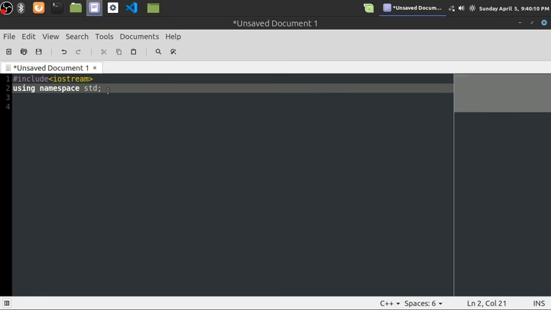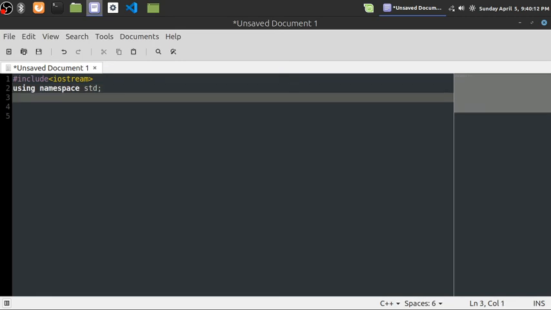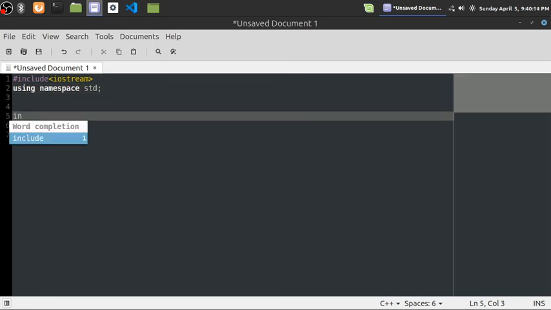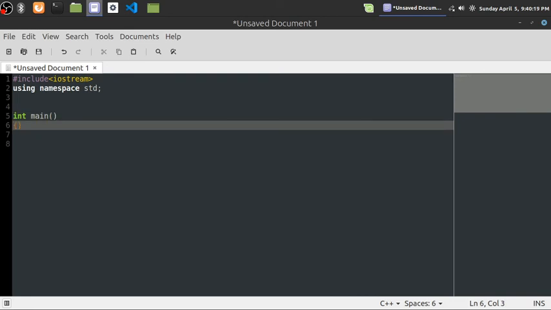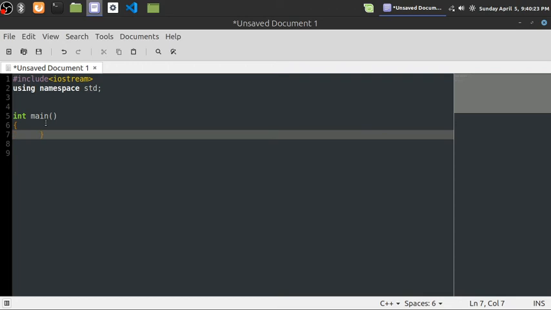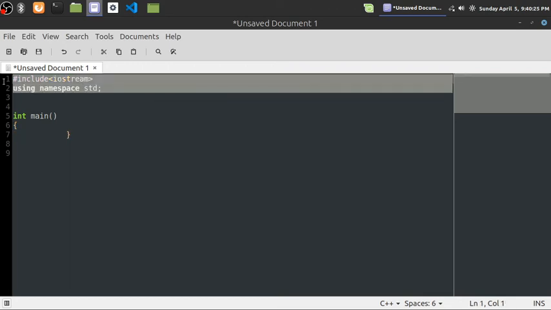So let's start writing again. Now it comes int main. This is called the main function. Try to remember it. And remember these are the header files, which are really important to remember.